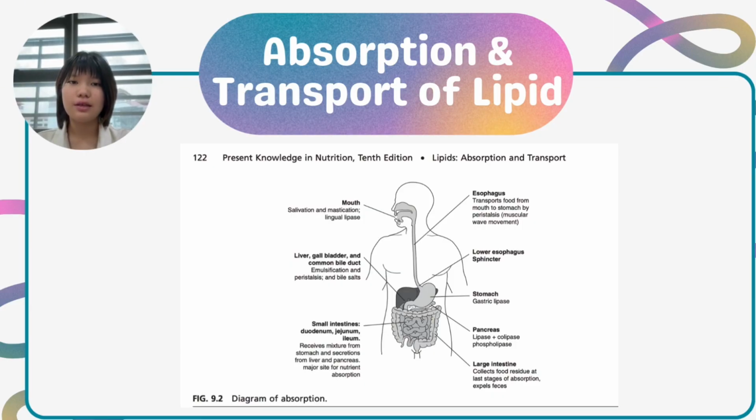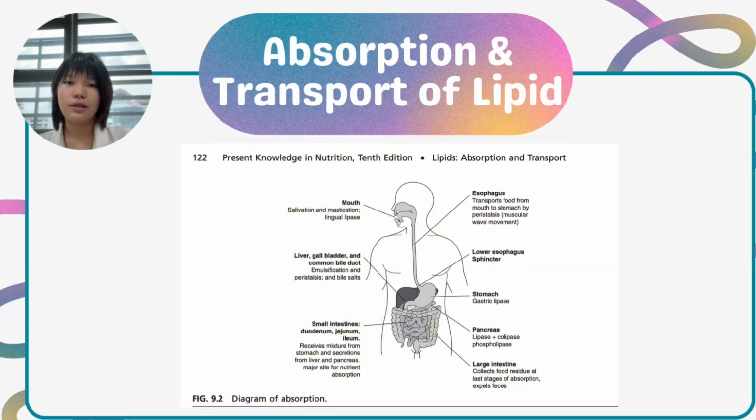The digestion of lipid begins in the mouth with the process of mastication and salivation, and lingual lipase starts the initial breakdown of lipid, particularly triglycerides. The food is then pushed down into the esophagus, where peristalsis helps transport food to the stomach. In the stomach, gastric lipase is secreted, which continues the breakdown of triglyceride into free fatty acids and diacylglycerol.